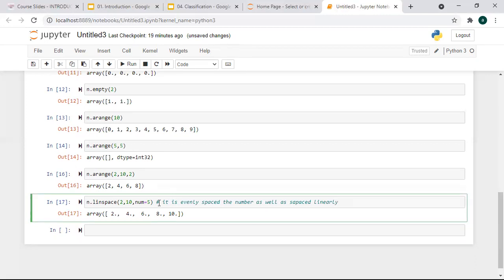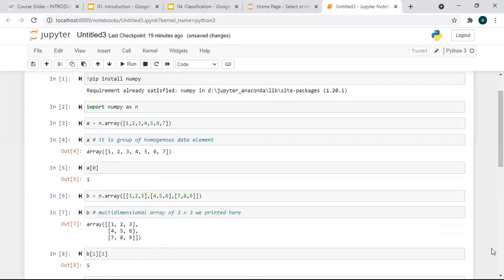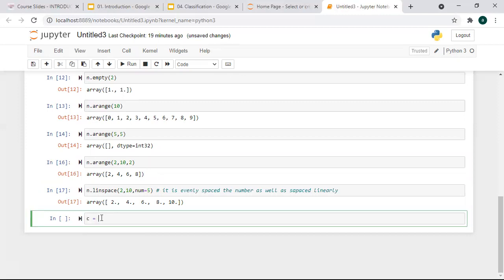Now similarly, if you want to sort an array, we have seen array A, but it is already sorted, so let me create an array C equal to np.array. So here I'm taking some values.